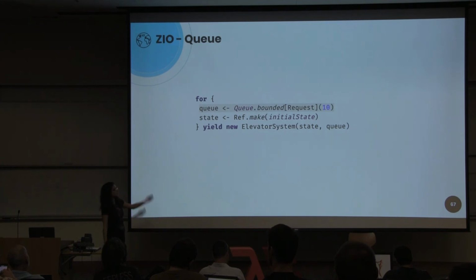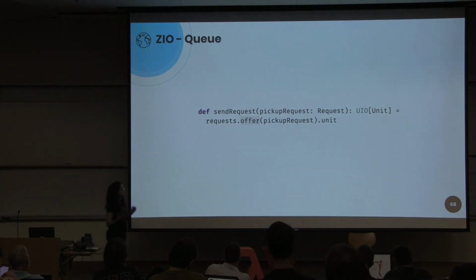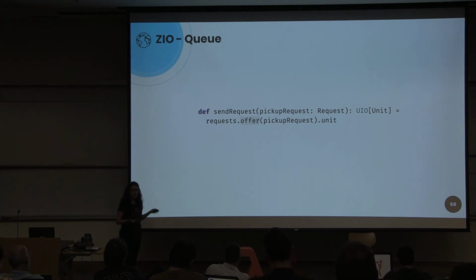Now we can create our elevator system using the queue and the Ref, the state. And when we send a request, we want to call offer to add this pickup request.